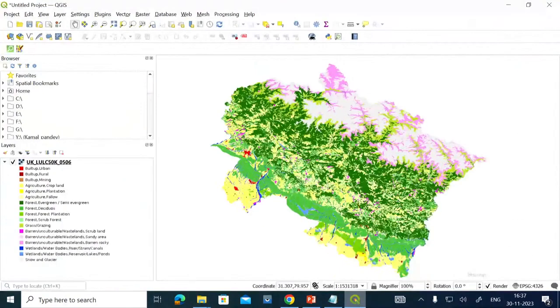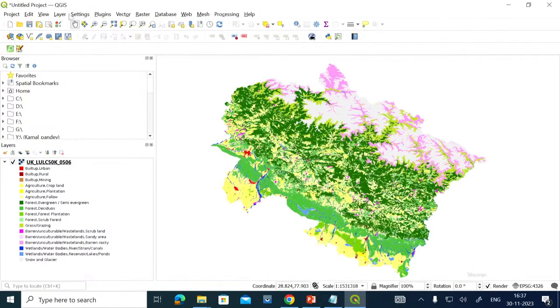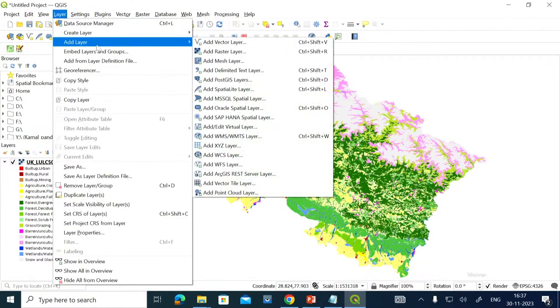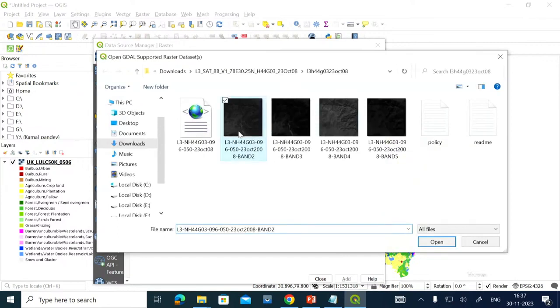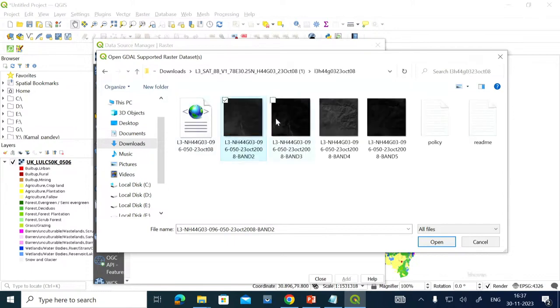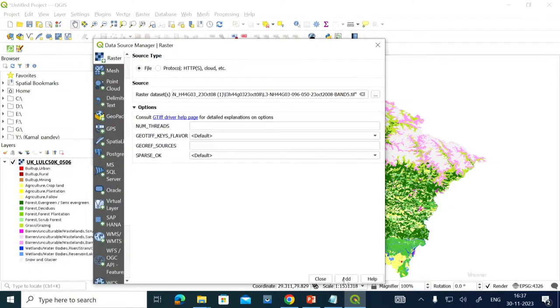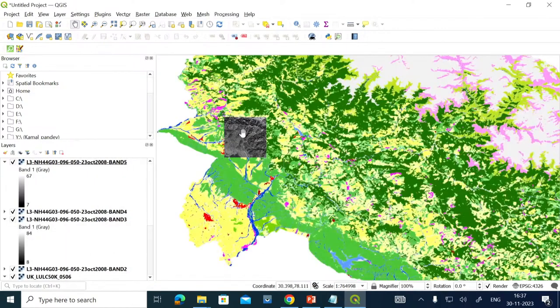Now, how to see them? You can just click it here and drag. You can go here in this QGIS software, layer, add raster layer. That is a raster data set, which I was telling you day before yesterday in one of my lectures. So you can just select it here. In the downloads, I have this particular folder. Click it here, select all these 4 bands, and OK. If I say add and close, you can see your data set is lying here in Dehradun region, somewhere here.